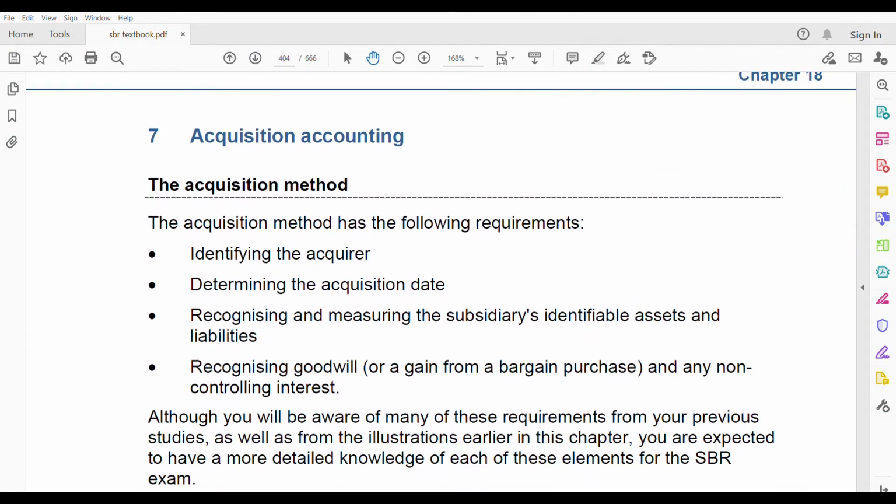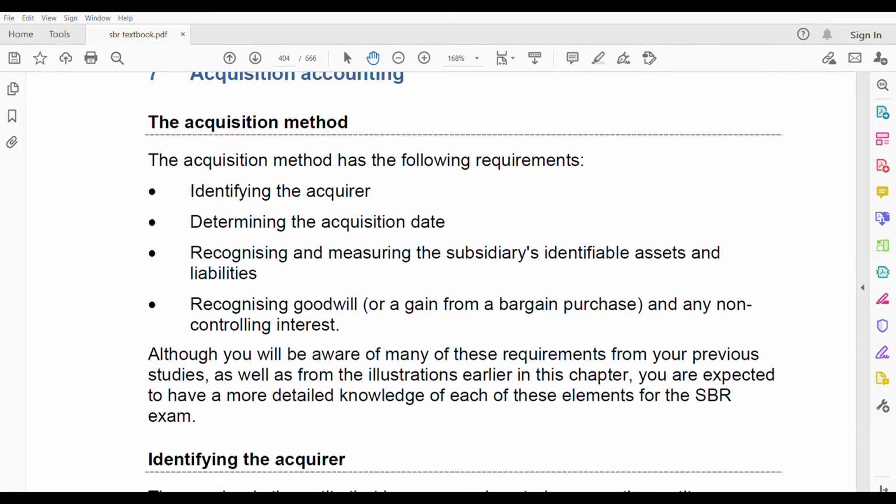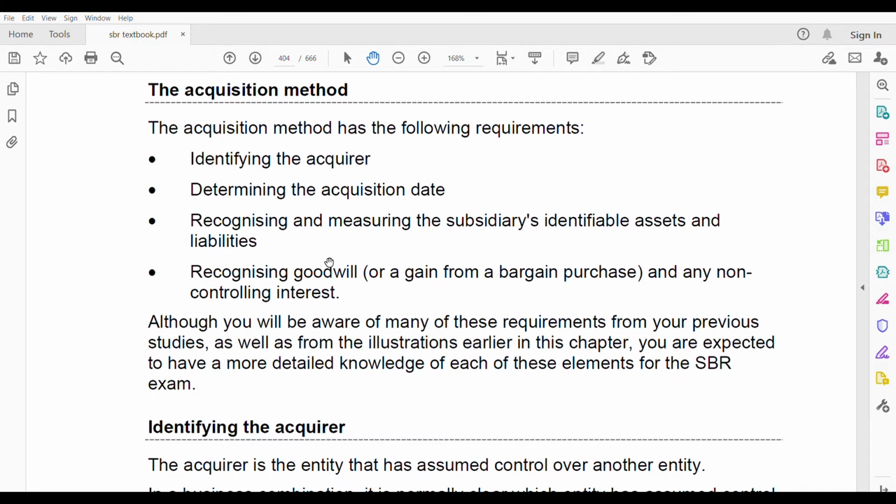Next, let us go to the acquisition accounting. I'm just going to touch the tip of this because the rest of this will be covered in the second part, which will be for the group accounting purpose: calculating NCI, fair value of goodwill, and purchase consideration, all those things. Acquisition method. What is the meaning of acquisition method? That means when you are consolidating. Okay, so you need the following requirements. I'm quickly going to go through this because this is from the exam's point of view. You don't have to write all those things.